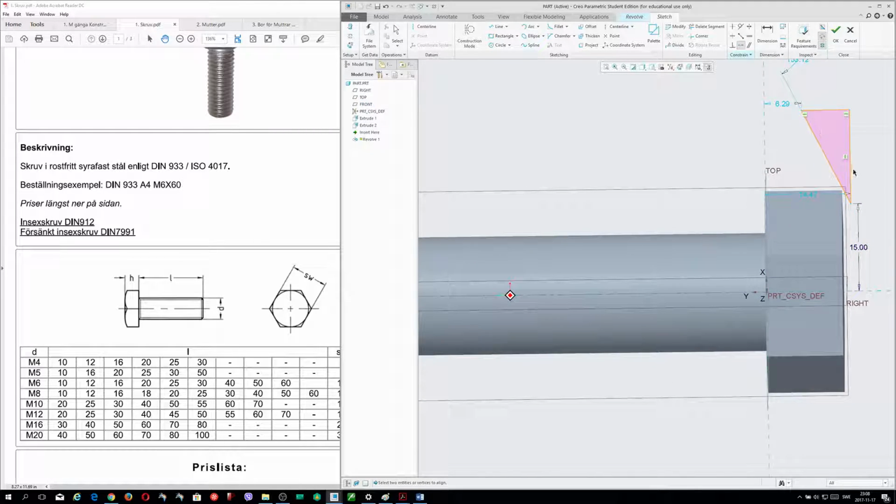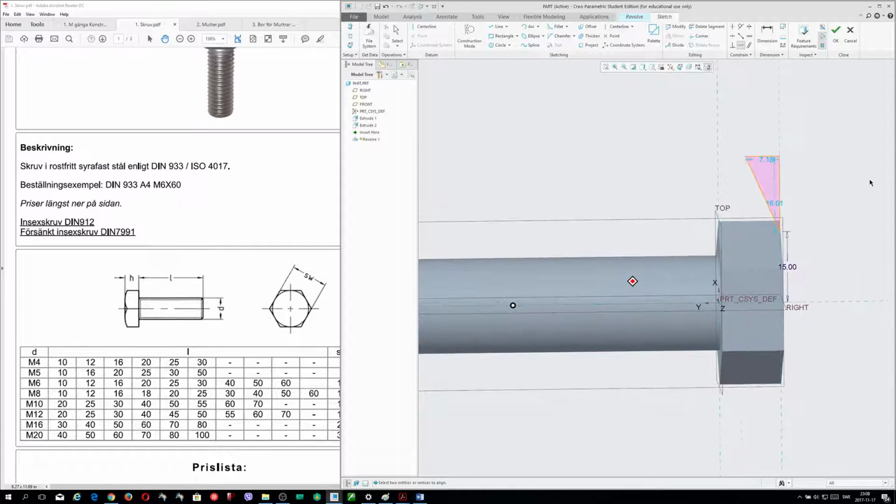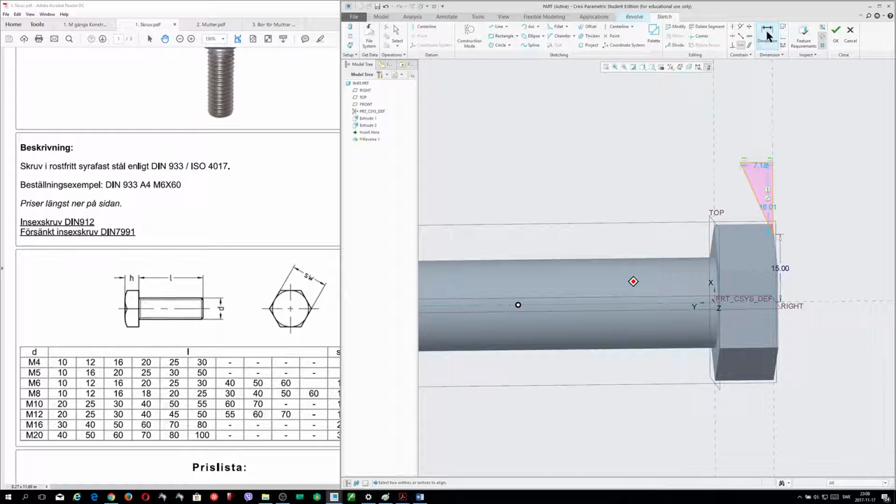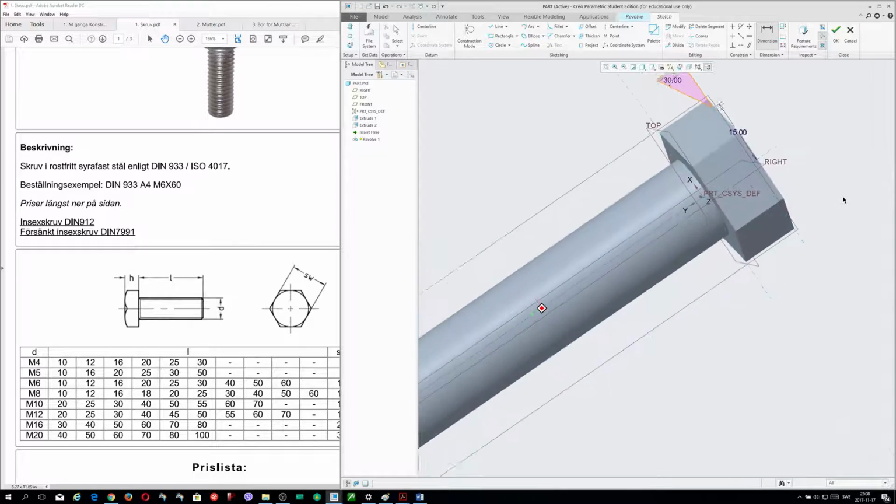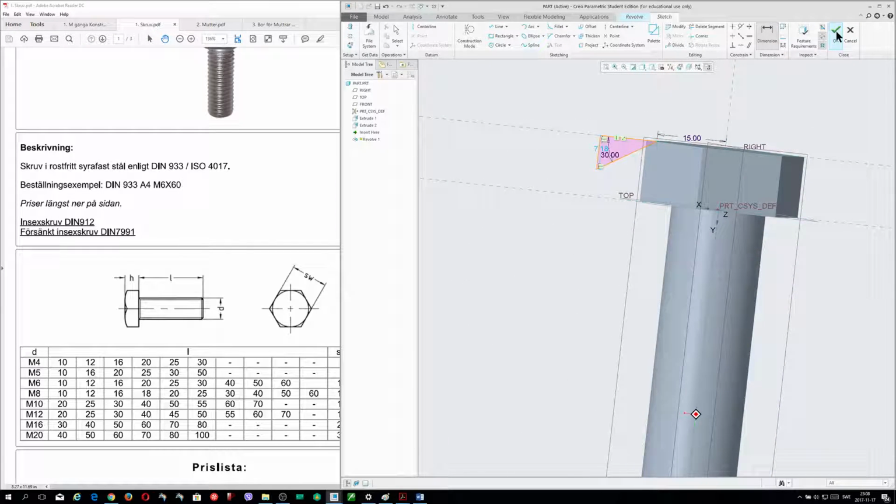So you know now I must do the coincidence with this line and this line here. Okay. And after that I will do this. This will be 30 degree, and rest I don't care. Just I'm going out.